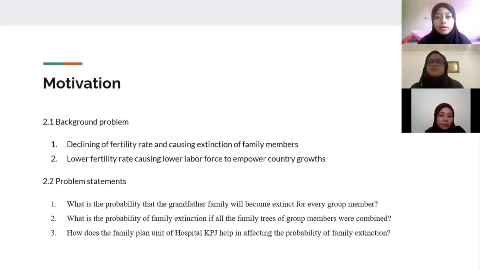Motivation. Our background problem is, first, declining fertility rate causing extinction of family members. Second, lower fertility rate causing a lower labor force to empower country growth.